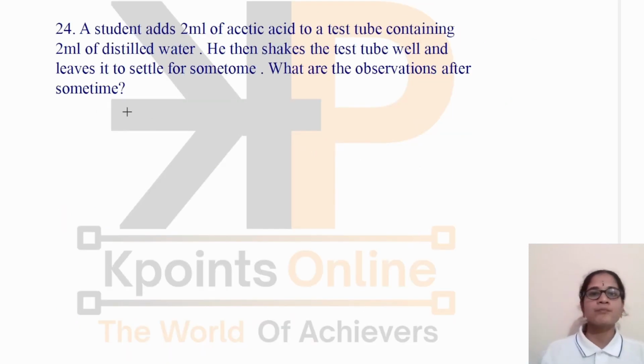Let's move to the next question. A student adds 2 ml of acetic acid to a test tube containing 2 ml of distilled water. He then shakes the test tube well and leaves it to settle for some time.